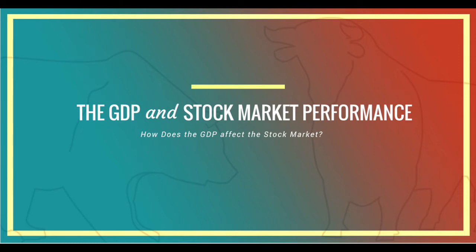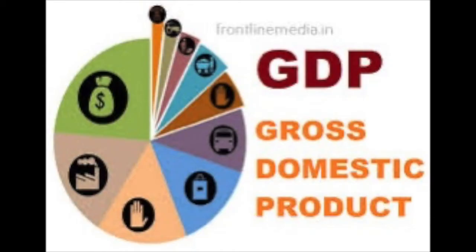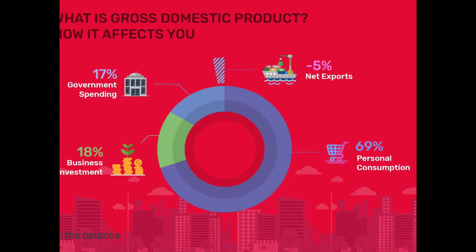So first we're going to be talking about what GDP is. GDP stands for Gross Domestic Product, which measures the value of economic activity within a country. Or another way it could be said is GDP is equal to spending plus gross investment plus government investment plus government spending and revenue created from exports and imports. Or it can also be said as money made within a country.